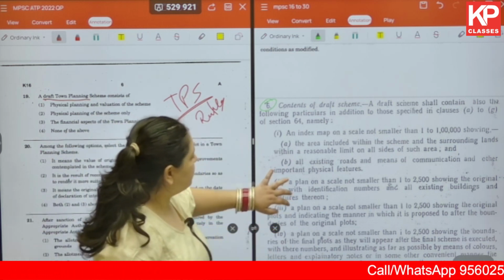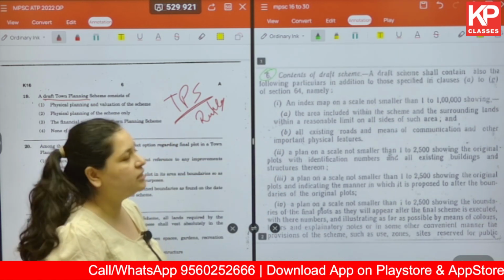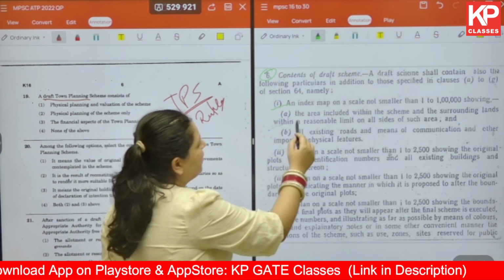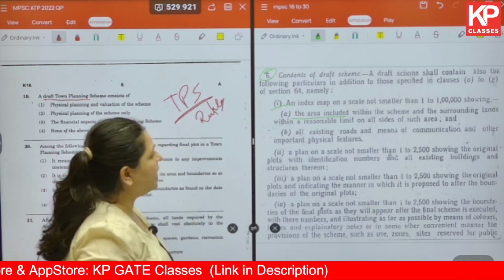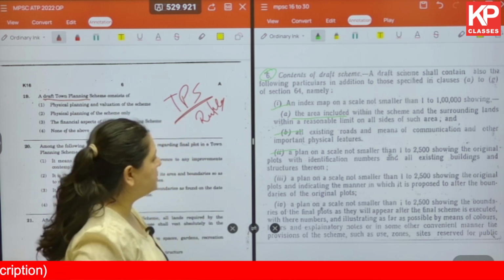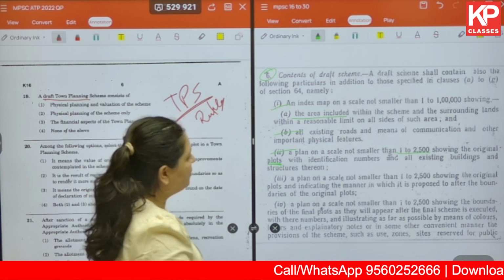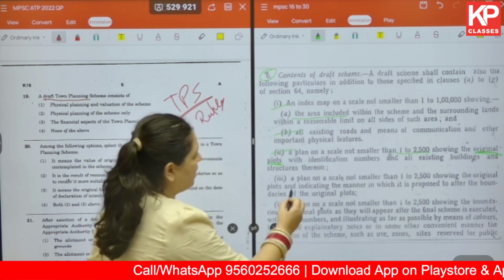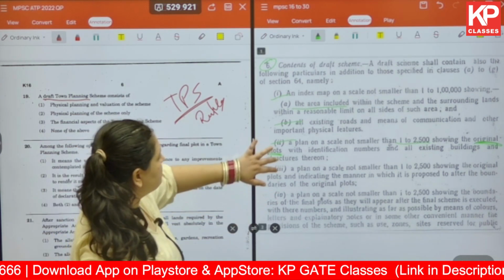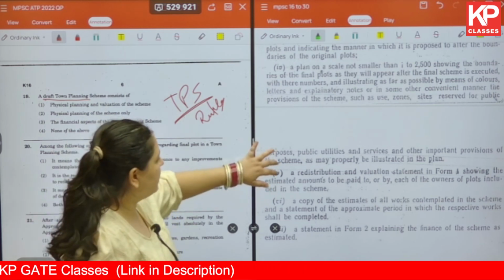It gives you a list of n number of things that you have to give in the draft scheme. So an index map on a scale, and the scale is mentioned, area included within the scheme and surrounding lands within a reasonable limit, all existing roads, a plan on the scale of not smaller than 1:2500, showing the original plots with identification numbers and all existing buildings and structures thereon. Like this, there are various plans or maps that need to be given.